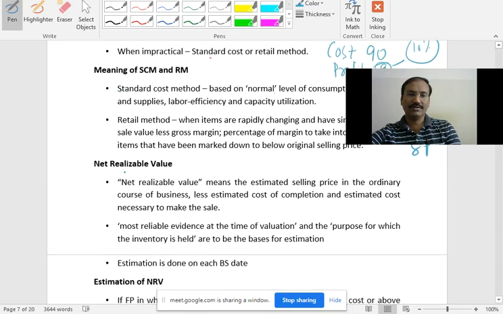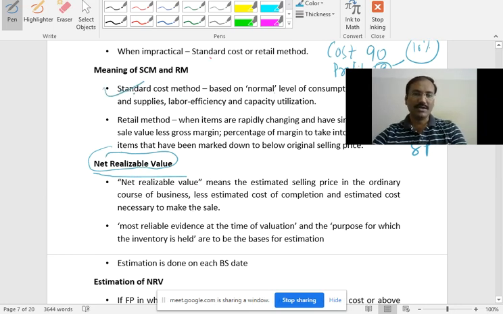Very important. Which one? Net realizable value. This point is very important. So remember what the standard cost method is and what retail price is, because this type of question comes for 2 marks. I just attempted to show how to write the 2 marks question also: simple 2 or 3 lines, one paragraph. So all these items can be 2 marks questions also.